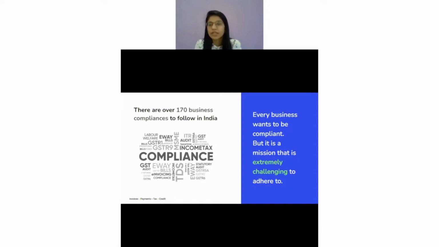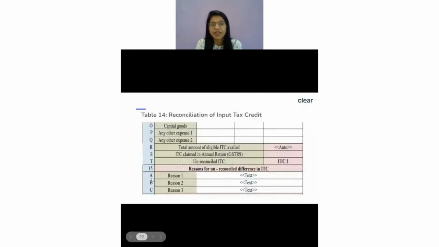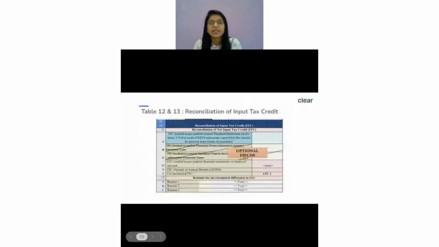Another question is from Abhinav, who is asking if there is always an unreconciled difference in brought forward ITC claimed in the next financial year. Yes, Abhinav, there would always be differences because of this brought forward ITC in the next financial year. But for that there is already a table, right? When you look into 12 and 13, though it is optional in nature, they are still asking for this information. So you can fill this information over there, wherever the ITC related to the current year has been claimed in the next year, or vice versa, where you have claimed previous year ITC in the current year. Those differences you can show in table number 12 and 13 itself.